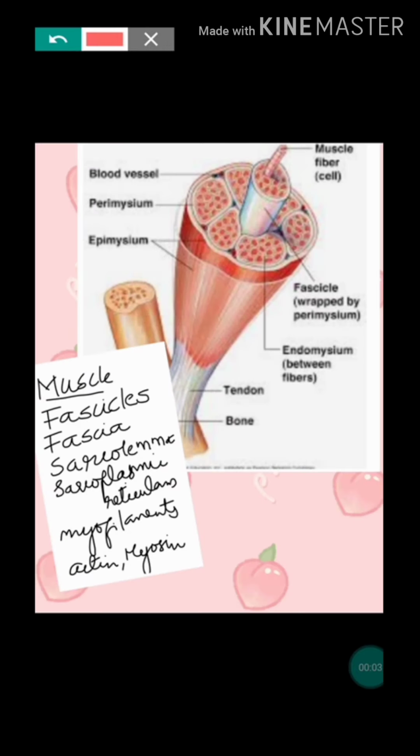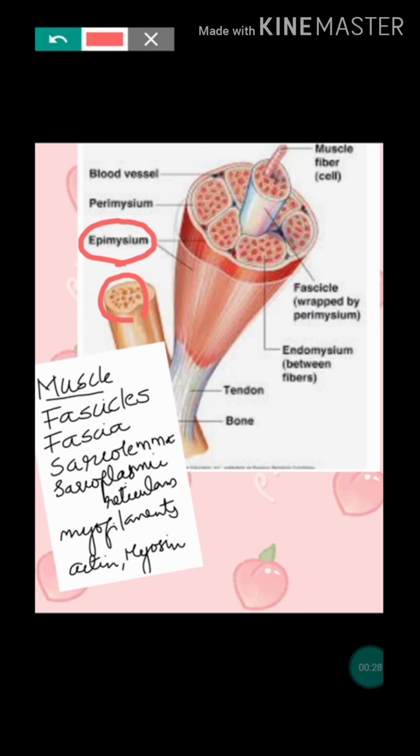The structure of skeletal muscle: I told you skeletal muscle is attached to the skeleton. The muscle that is attached to bone is what we call skeletal muscle. This one is the bone and this is the muscle. So the entire muscle is surrounded by fibrous elastic tissue that is known as the epimysium.